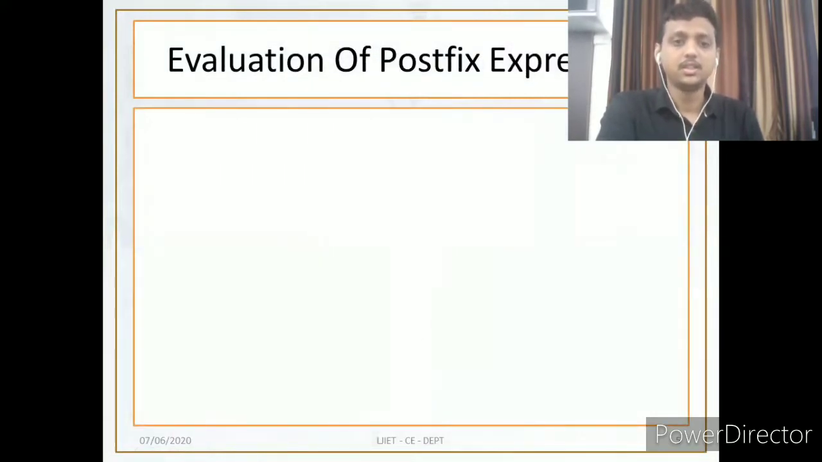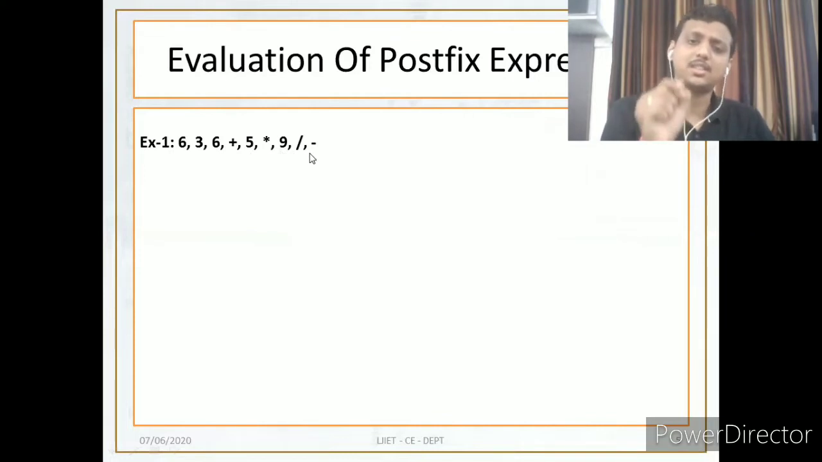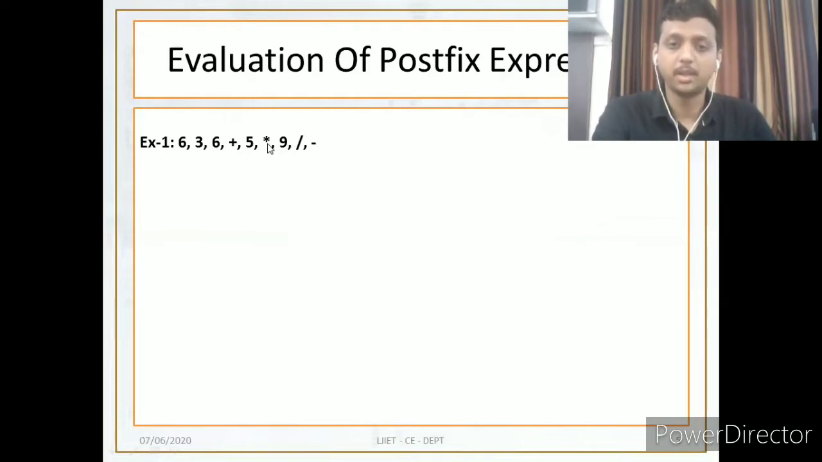So here the example is 6 3 6 + 5 * 9 / -. How can we say that this is a postfix expression? Can anyone guess it? This is not an infix, this is postfix. How? Just look at the example.